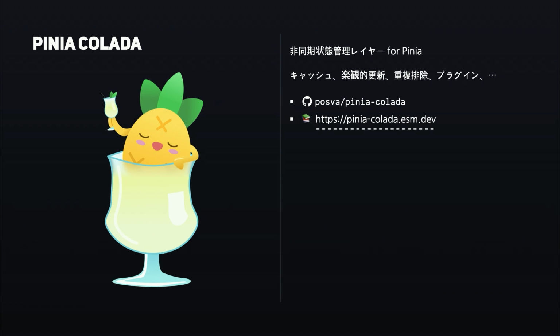So Pina Colada works by itself without data loaders. You don't need to use data loaders to use Pina Colada. It even works without the router, by the way. But most applications that use this kind of solution use the router as well. And I think it's a perfect companion for data loaders. So if you use it, please give it a try and let me know what you think. These are the links. And I think I have some time to show you a quick demo before the recap.